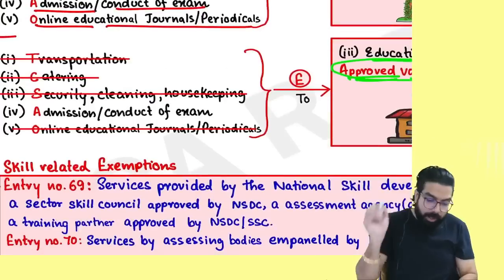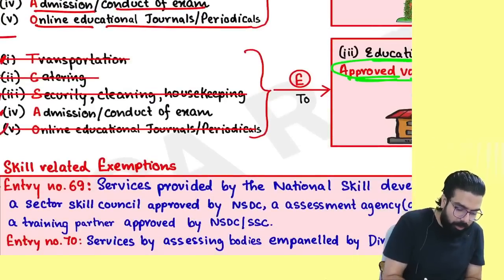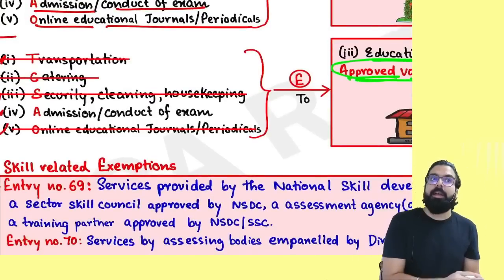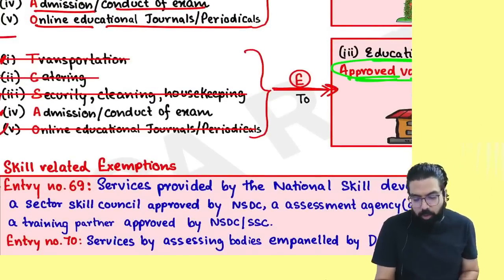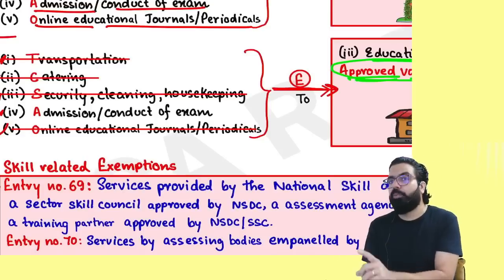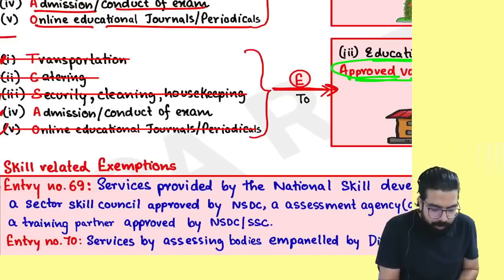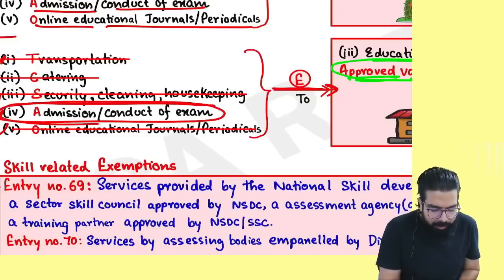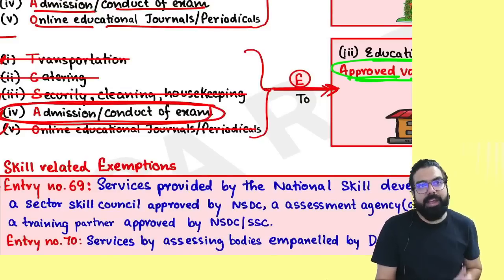Can I go ahead, everyone? Again, I wrote these things down over here. So you have to remember, here, everything is taxable when it is provided to whom? Approved vocational education course provider. Only one thing, admission or conduct of exam related services will be exempted.